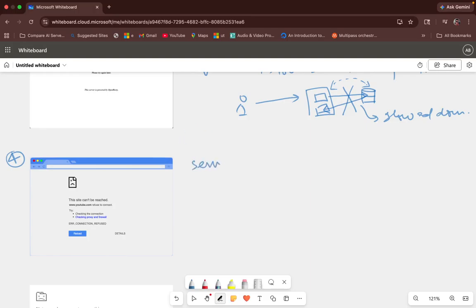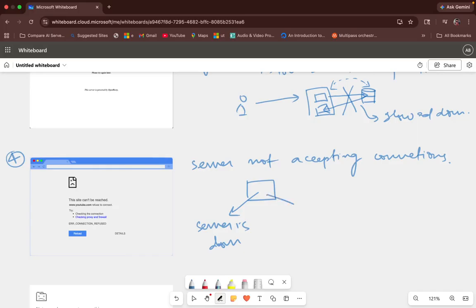Server is not accepting connections. So this simply means that your server is overloaded with requests and it is not accepting more connections. Usually it is because it is down. So what are the reasons why the server is not accepting connections? One reason is the server is down or the server is overloaded. These are the possible reasons why we see this error, that is, error connection refused.